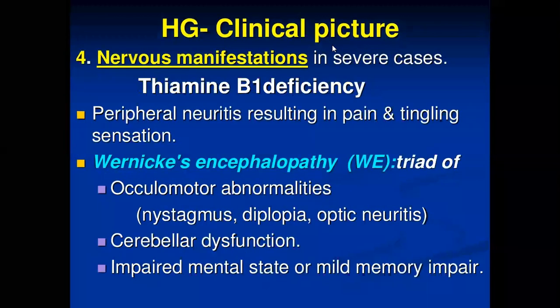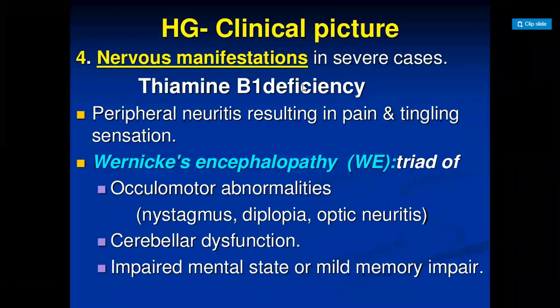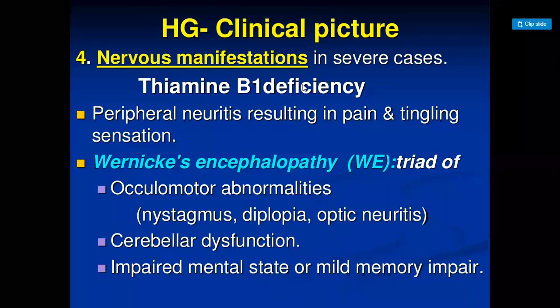Then it produces manifestations at the nervous level. In severe cases, there is a thiamine B1 deficiency. So there may be peripheral neuritis, with pain in the hands and legs and some tingling sensation in the hands and legs, all because of B1 deficiency. The patient is not taking food properly, not able to eat anything, so obviously there is a B1 deficiency, which is required for the nervous system. If it is not proper, there is a pain sensation and a tingling sensation in the hands. So that kind of symptoms.